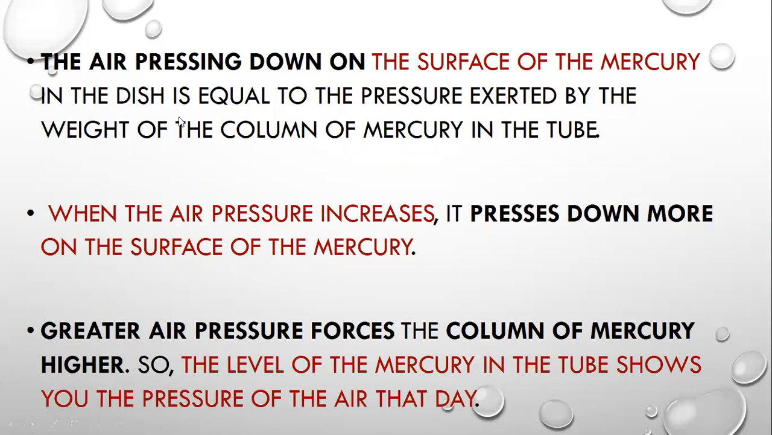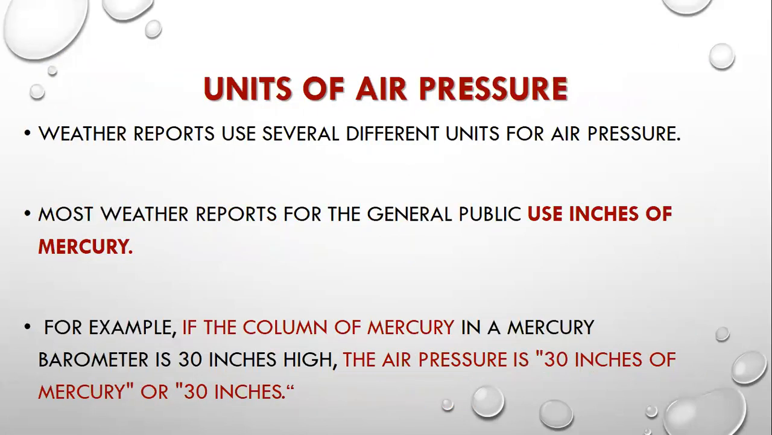So the air pressing down on the surface of the mercury in the dish is equal to the pressure exerted by the weight of the column of mercury in the tube. When air pressure increases, it presses down more on the surface of the mercury. Greater air pressure forces the column of mercury to get higher. So the level of the mercury in the tube shows you the pressure of the air that day, according to the level of mercury up or down.